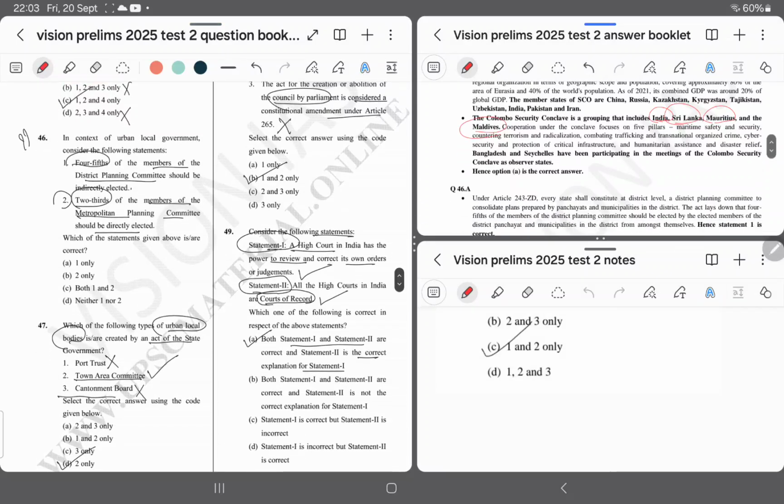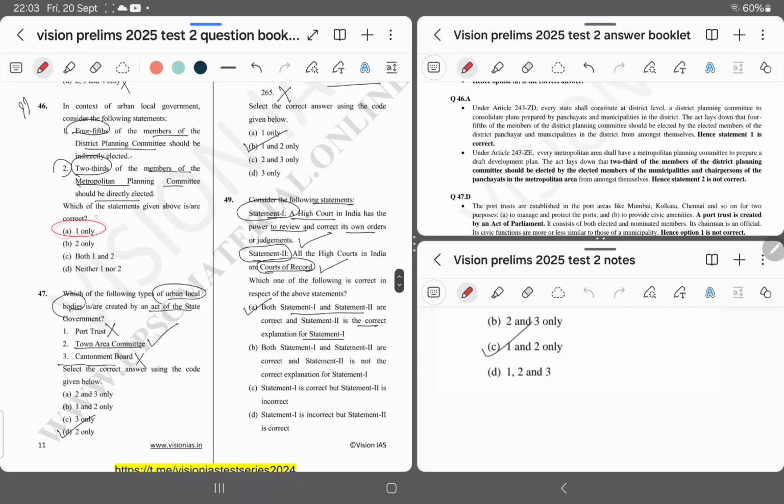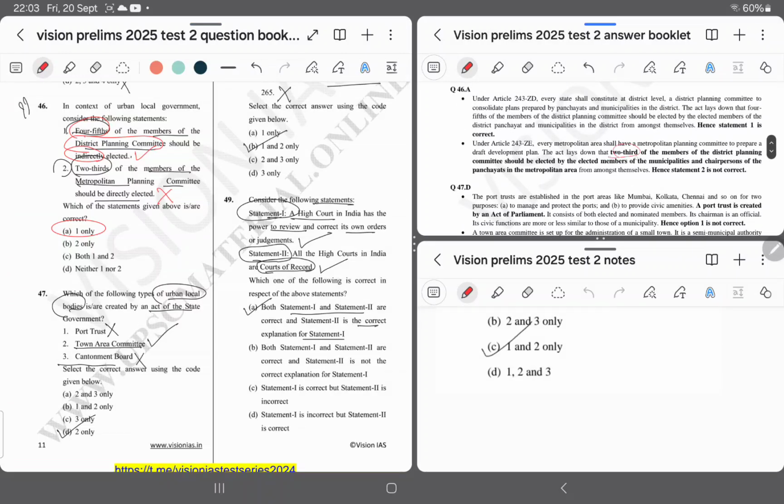Question number 46. Answer is A. 4/5 of the members of the district planning committee should be indirectly elected. Option number 2 is wrong. It says that 2/3 of the members of the district planning committee should be elected by the elected members of the municipality and chairmen of the panchayat in the metropolitan area from amongst themselves. I think that's why it is indirectly elected.